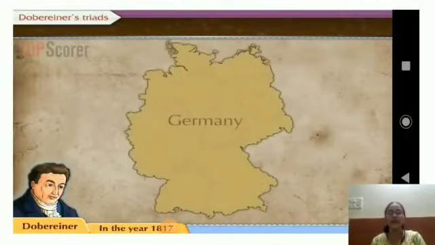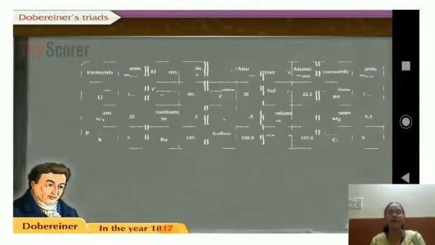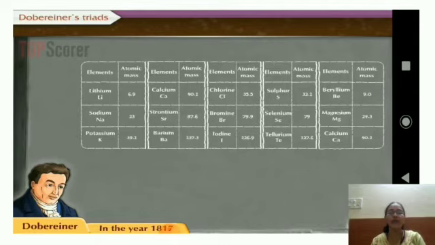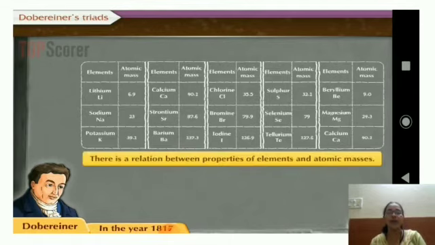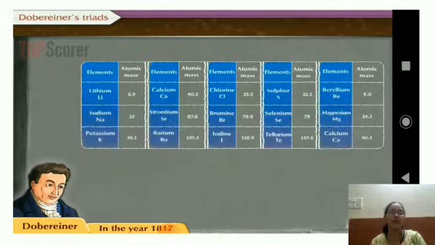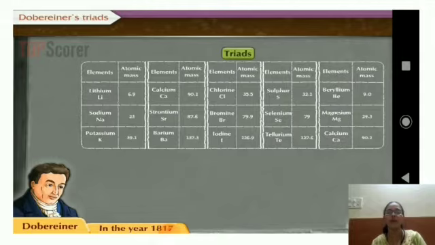Dobereiner, in the year 1817. His name is Wolfgang Johann Dobereiner. He arranged the elements in increasing order of their atomic masses and found groups of three elements that had similar properties. The groups of three elements he made are lithium, sodium and potassium; calcium, strontium and barium; and chlorine, bromine and iodine.